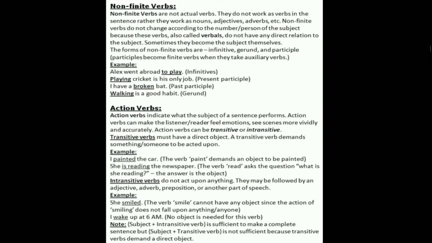I wake up at 6 am. No object is needed for this verb. Note: subject plus intransitive verb is sufficient to make a complete sentence, but subject plus transitive verb is not sufficient because transitive verbs demand a direct object.